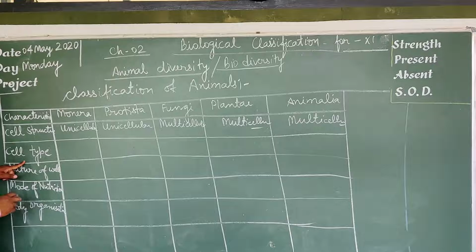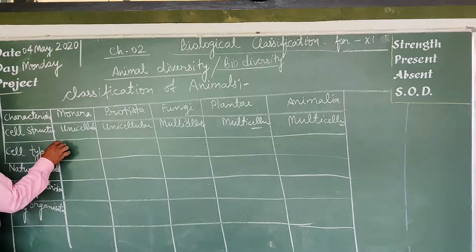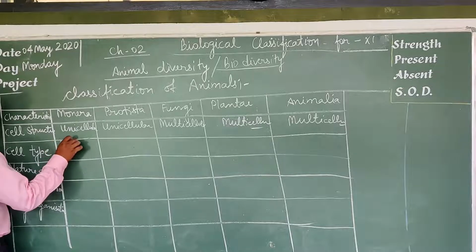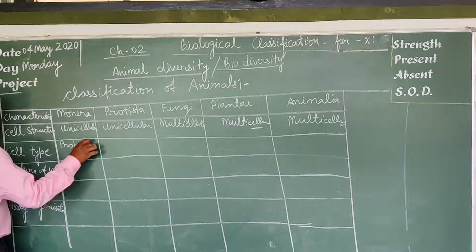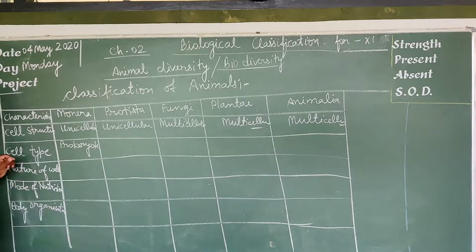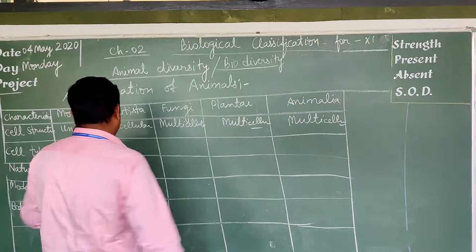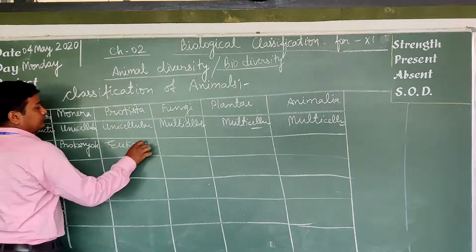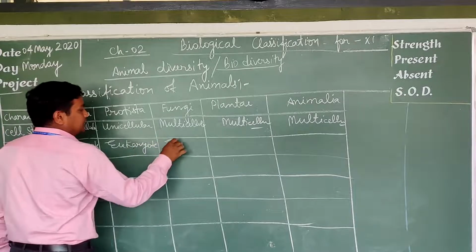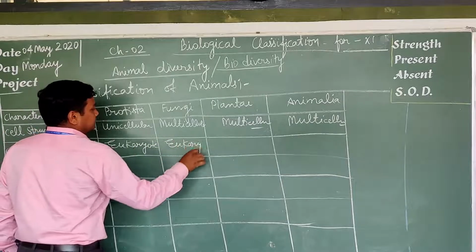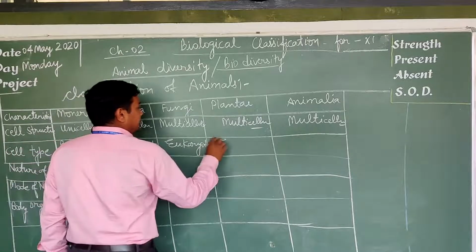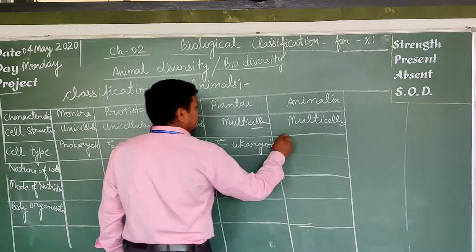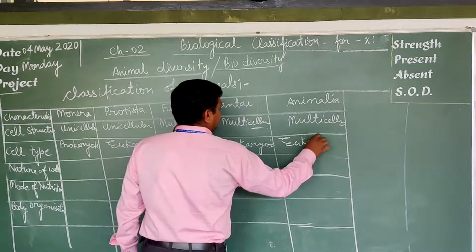Cell type: all the Monera are prokaryote. Prokaryote means they have a primitive nucleus. Protista, they are eukaryote. Fungi, they are also eukaryote. Plantae, they are also eukaryote. Animalia, they are also eukaryote.